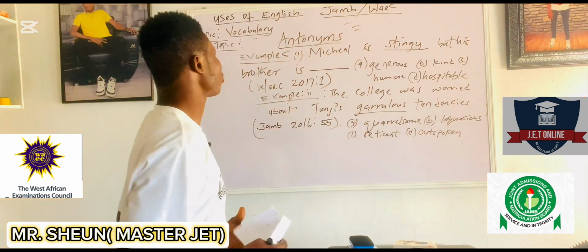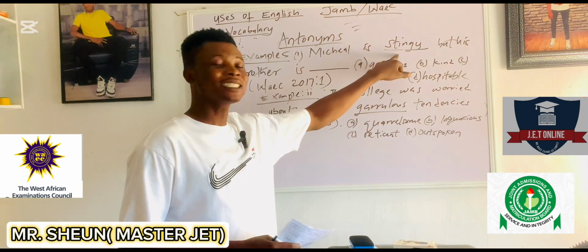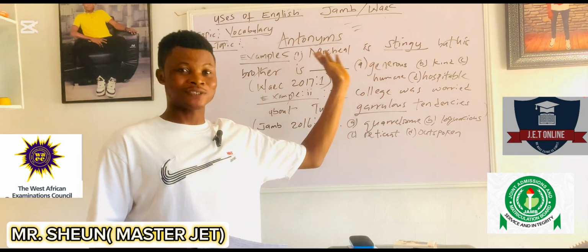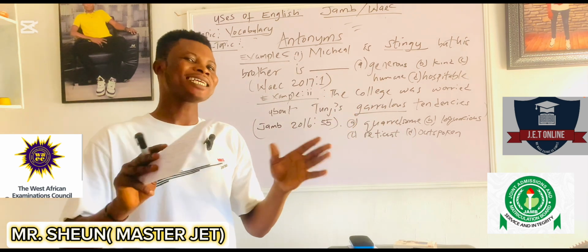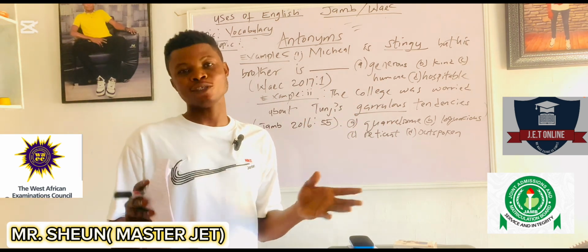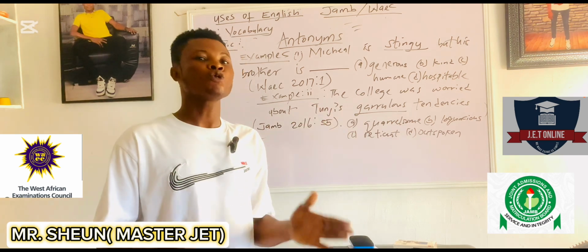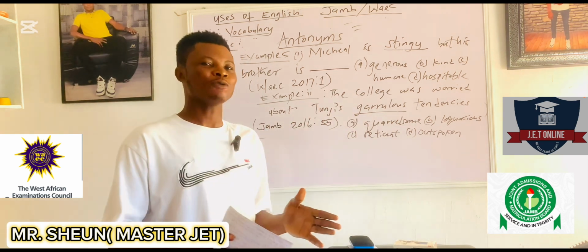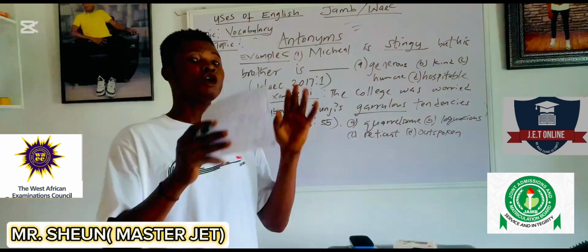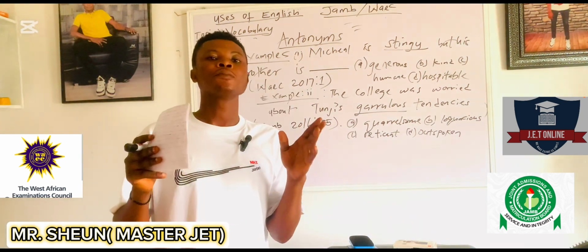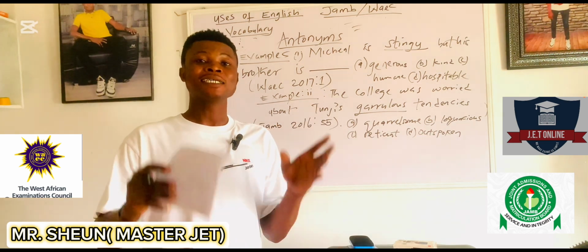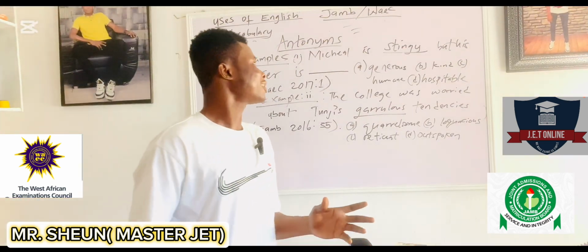Now let's answer this question. Michael is stingy. Stingy is the underlined word. I believe a lot of us know the meaning of stingy, but let's pretend we don't really know the meaning of stingy. I told us earlier that in a situation where you don't know the meaning of your underlined word, do not panic. You can still get your answer by using your sentence or through your rules of positivity and negativity. Now let's answer the question.